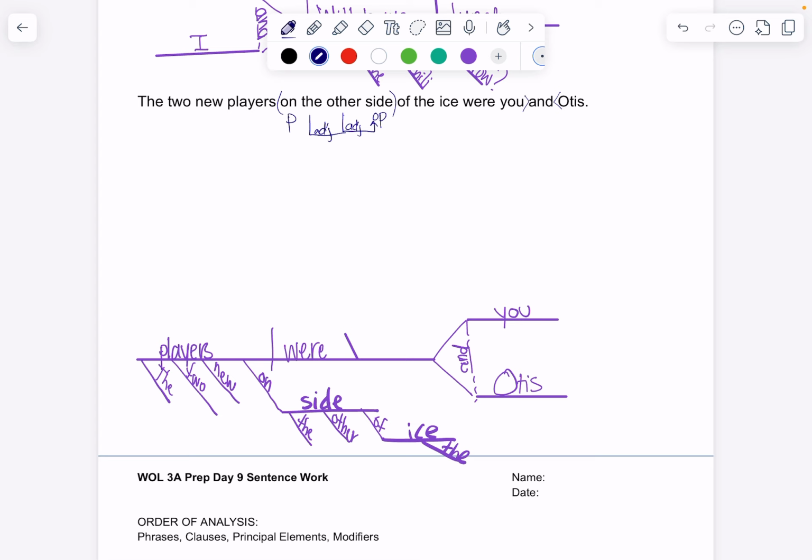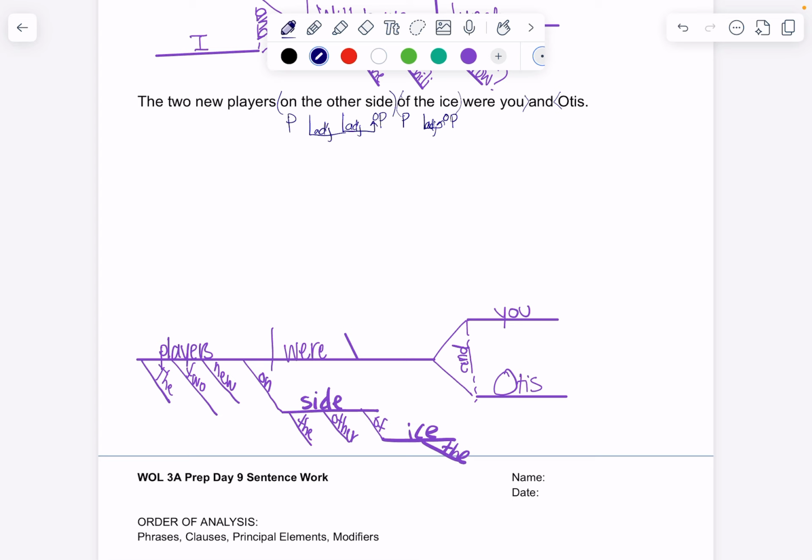Of the ice, okay, is another prepositional phrase in here. Of is our preposition, ice is the object of our preposition, and again, the is our adjective modifying ice. Okay. And so now we have those labeled. We're going to read the rest of the sentence. We're going to find our principal elements and then our modifiers.